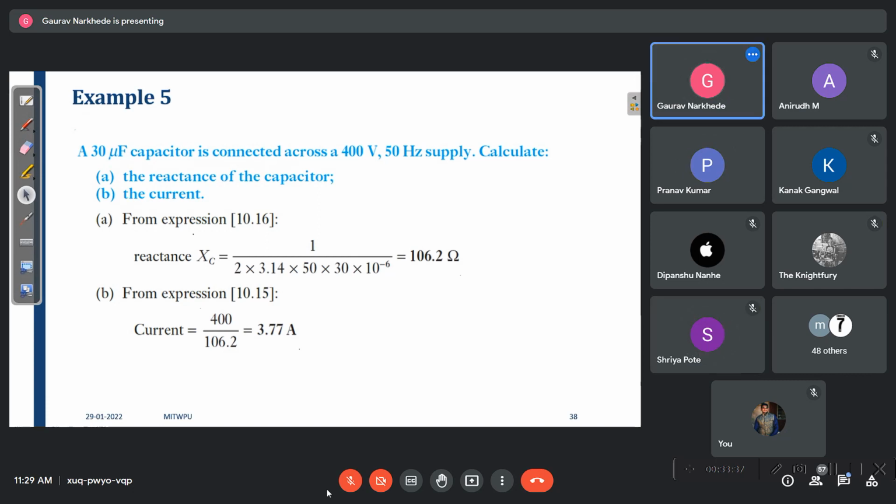Okay. Now if frequency is given, capacitance is given, voltage is given, can you find the capacitive reactance? Xc is 1 upon 2 pi fC. And can you find the current? Current is nothing but voltage divided by reactance, isn't it? Yes, sir.